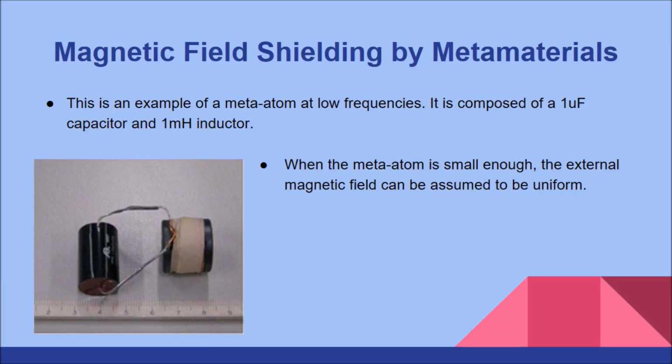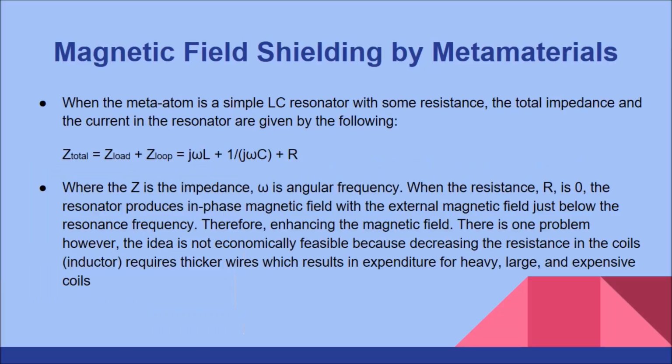When the meta-atom is small enough, the external magnetic field can be assumed to be uniform. When the meta-atom is a simple LC resonator with some resistance, the total impedance and the current in the resonator are given by the following equation, where Z is the impedance, omega is the angular frequency.